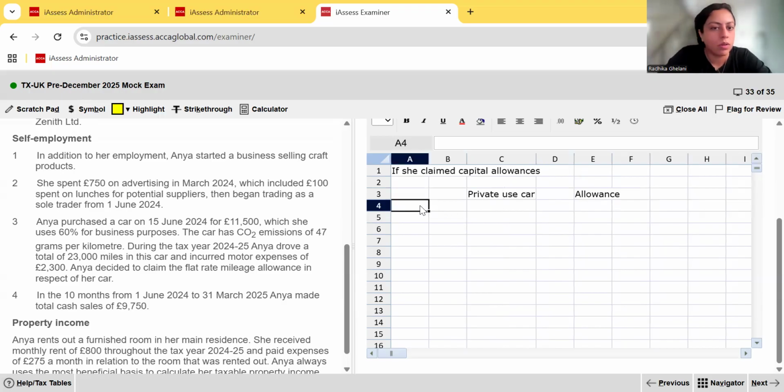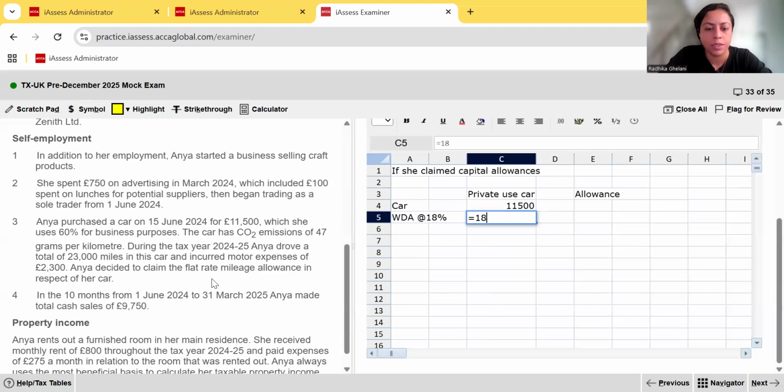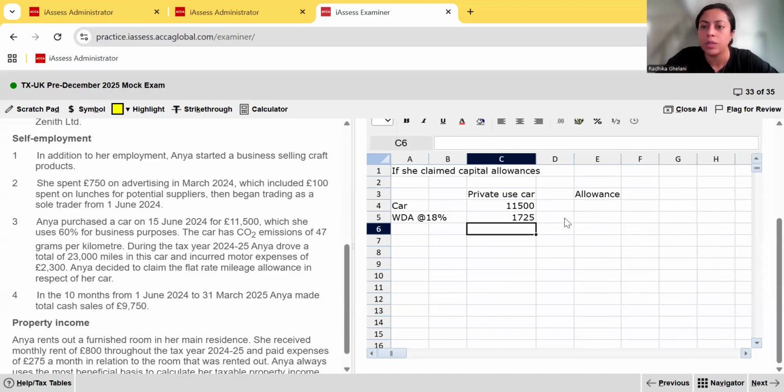Okay, so how much is the value? What is the value of the car? It was, where is the figure gone? 11,500. Then she gets WDA at the rate of 18%, right? Because this is less than 50 grams. So is equal to 18% times 11,500. But remember, this is for a 10-month period. So times 10 out of 12. That gives us 1725. But in the allowance column, are we allowed to take 1725?